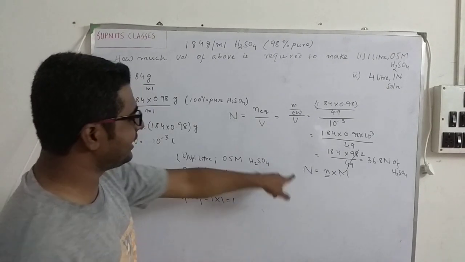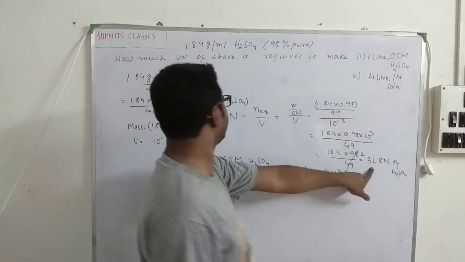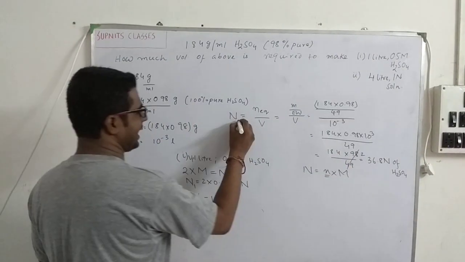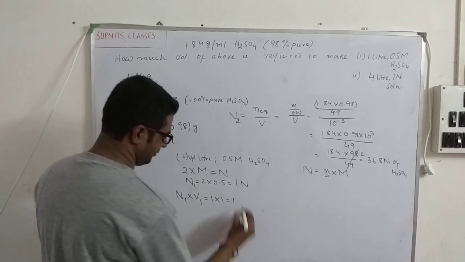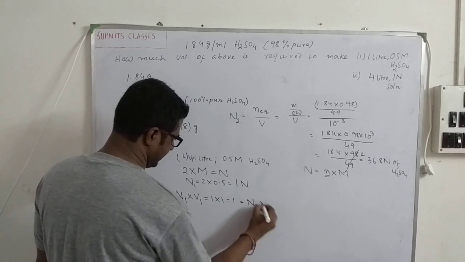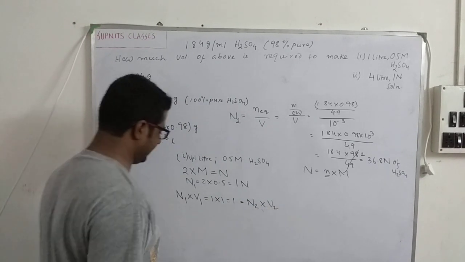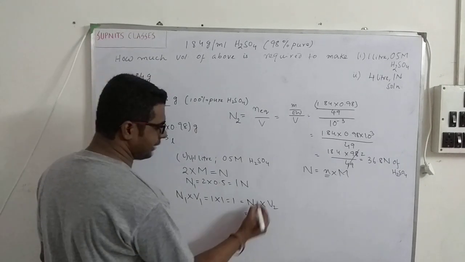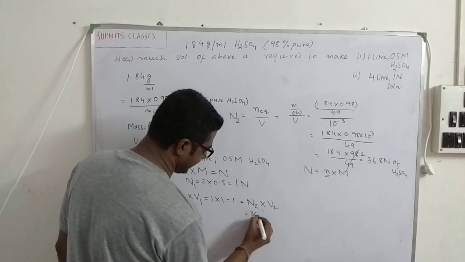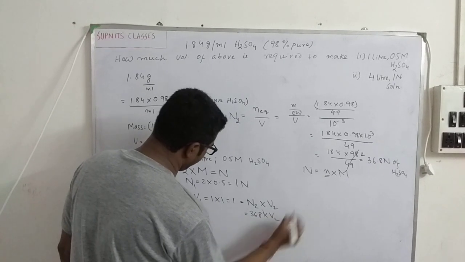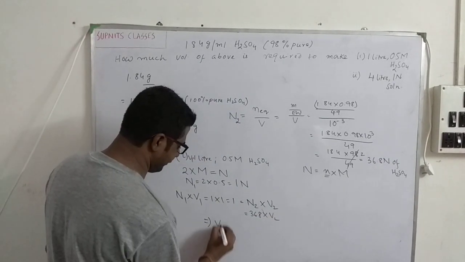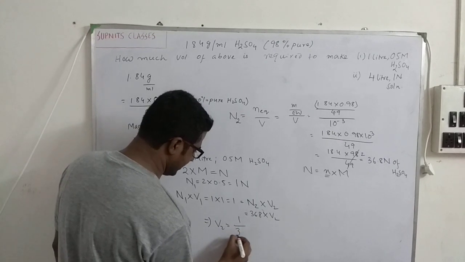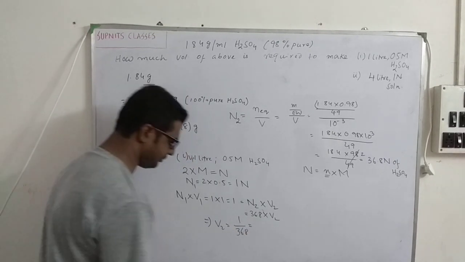And let me take the normality of the concentrated H2SO4 as N2 into V2. So this is basically N1 into V1 is equal to N2 into V2. So do I know N2? Yeah, 36.8. Do I know V2? No. But what will be V2? V2 will be 1 by 36.8.